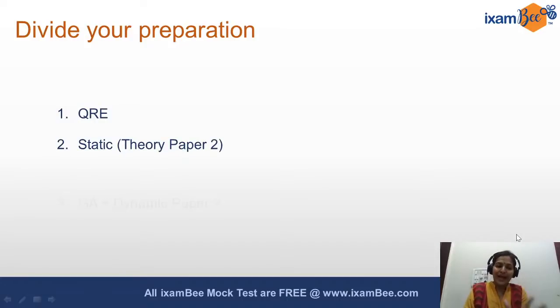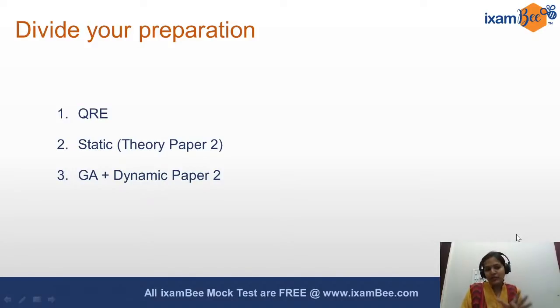And your third aspect is your GA plus the dynamic part of paper 2. Paper 2 is not 100%, I would say the majority is static and conceptual in nature, and that is what you should focus on also.